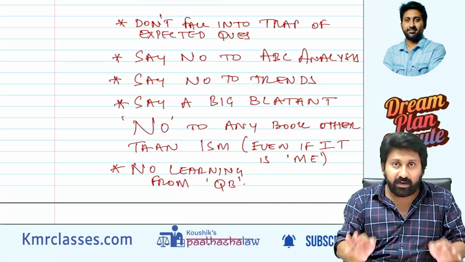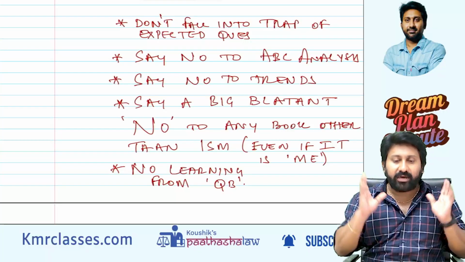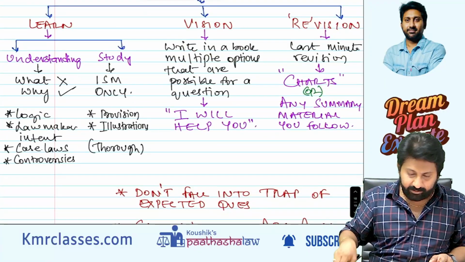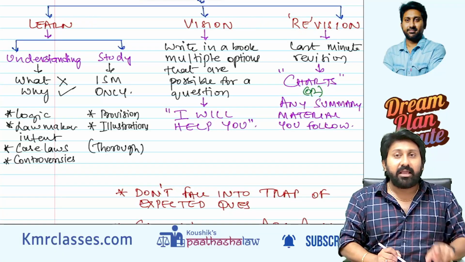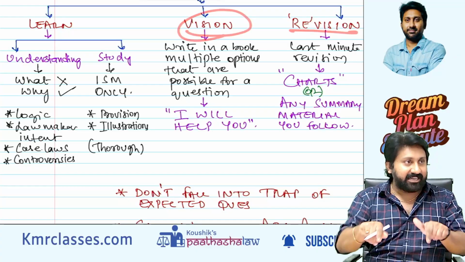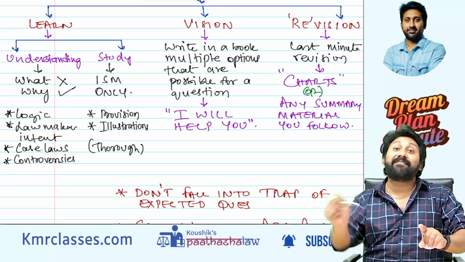Now we have learned all the don'ts. Now let's go into the do's. What you need to do to get 70 plus in the paper in the January attempt and thereafter. Number 1, learn, vision, revision. So many students are attending revision without having a proper vision first. If you have a vision, and you see it again, that becomes a revision.